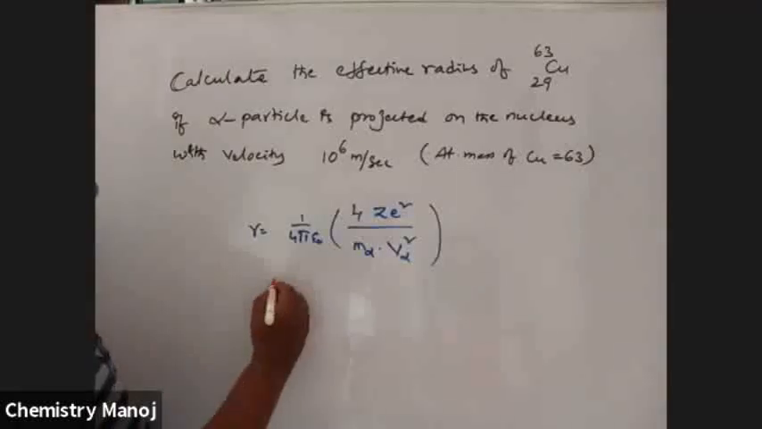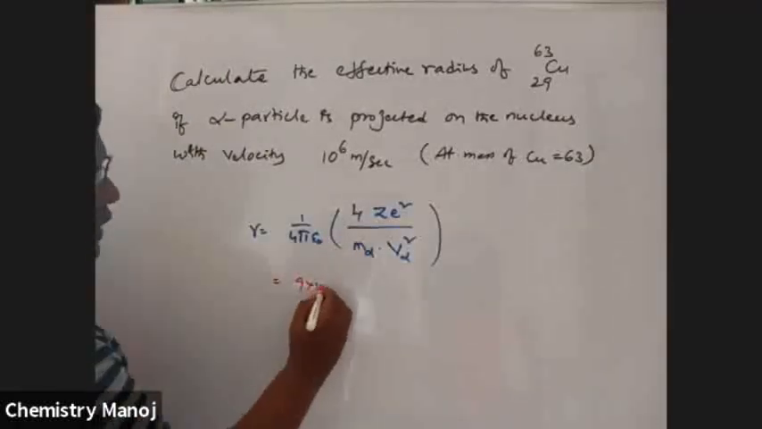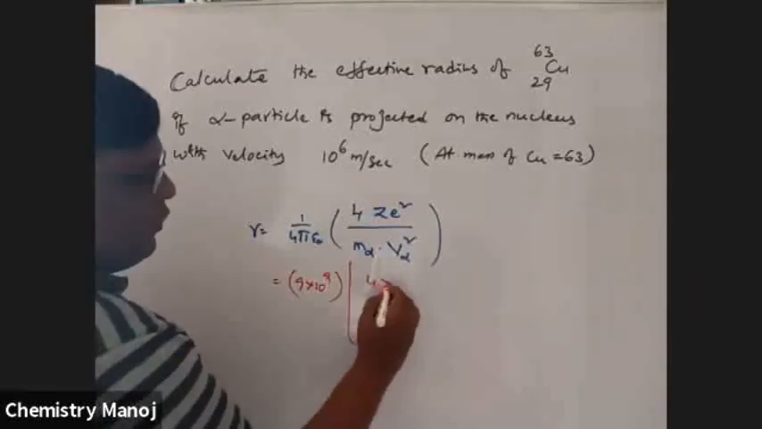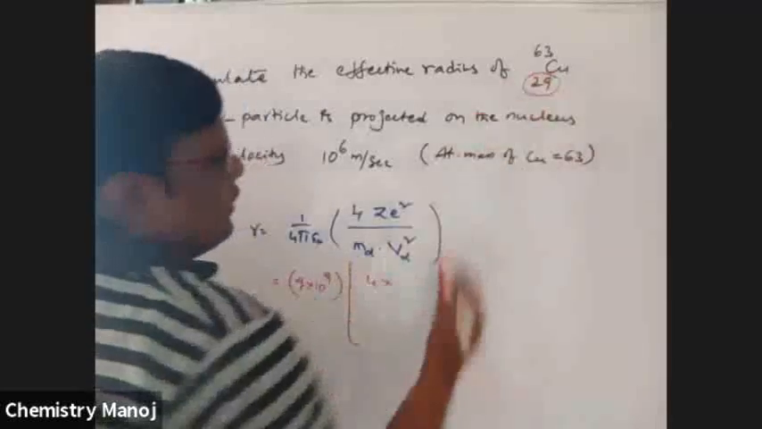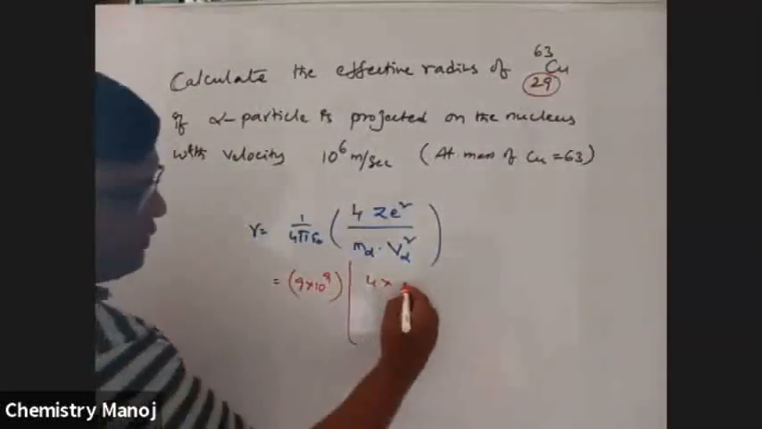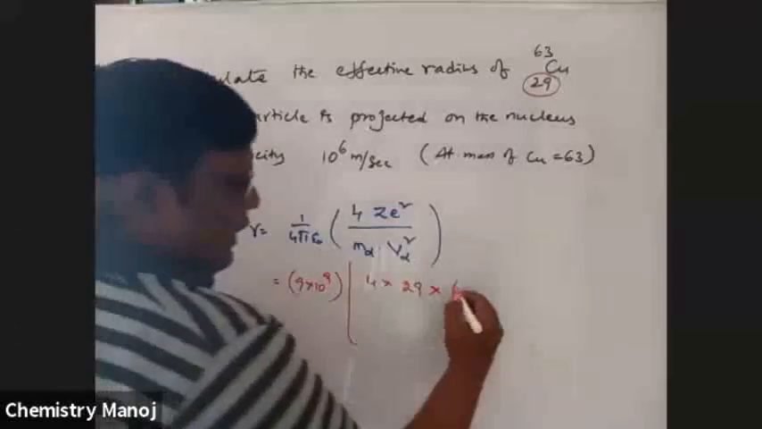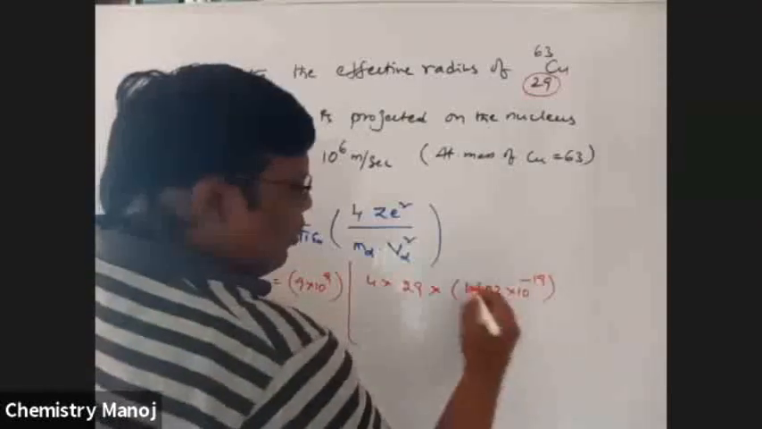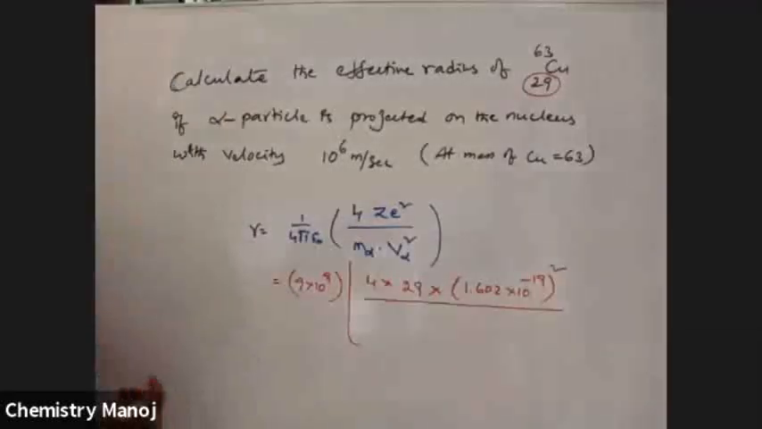Now substitute these values here. That is equal to 1 by 4 pi epsilon naught. I am going to calculate in the MKS system, that is 9 into 10 power 9, into 4 into Z, the atomic number of the element, Z is 29, into E square. E is the charge of the electron, 1.602 into 10 power minus 19 coulombs whole square, by the mass of the alpha particle.